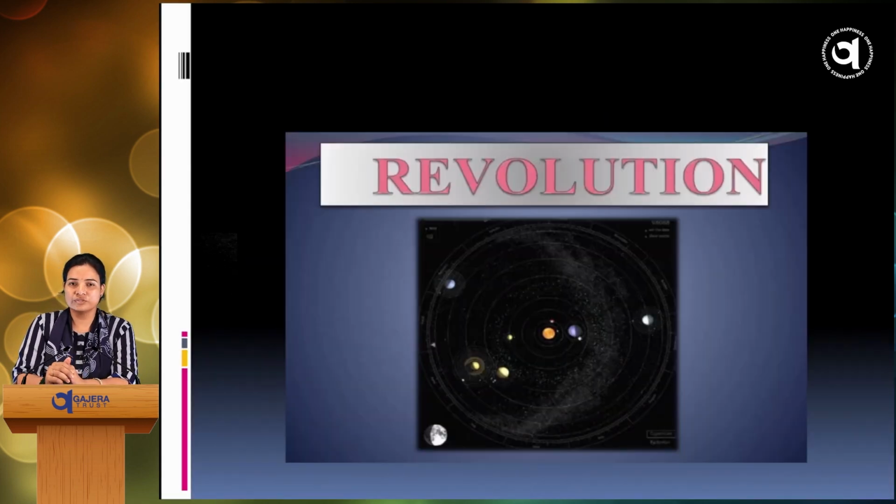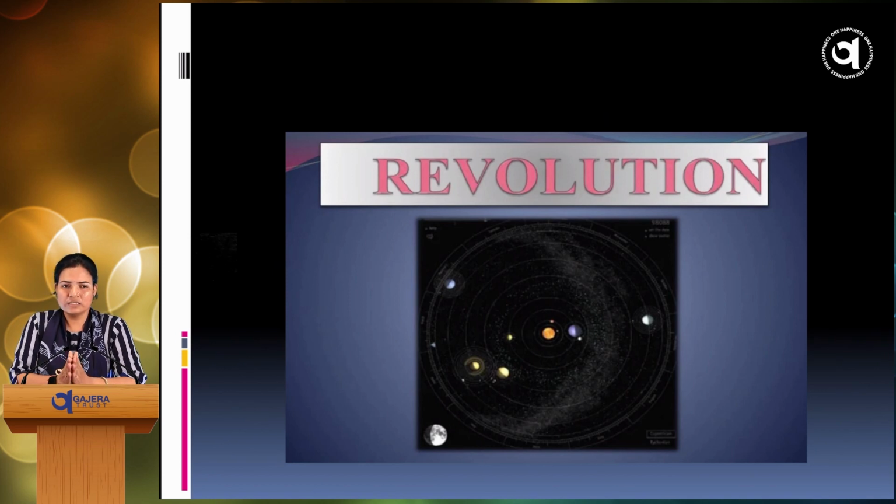Now the second motion of the Earth, revolution. While rotating on its axis, the Earth also revolves around the sun. This type of motion of the Earth is known as revolution. Revolution takes 365 days, 5 hours, 48 minutes and 56 seconds to complete one revolution. That is why it is said to be the annual motion of the Earth.